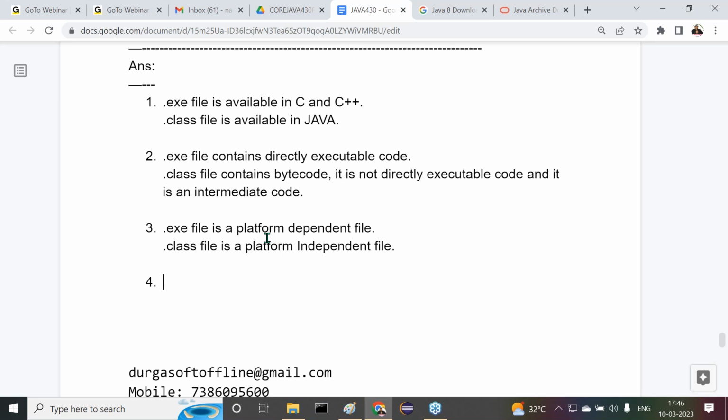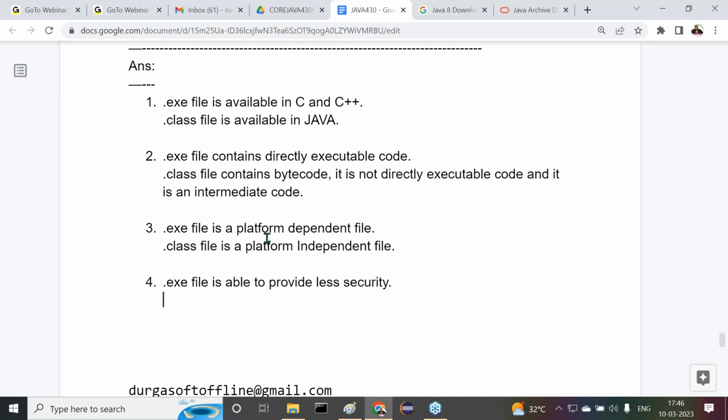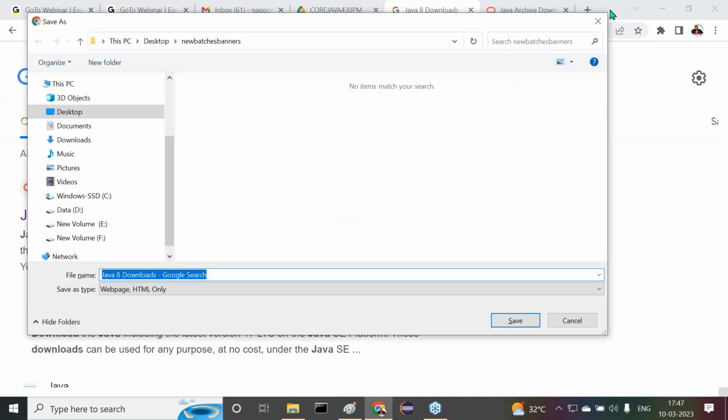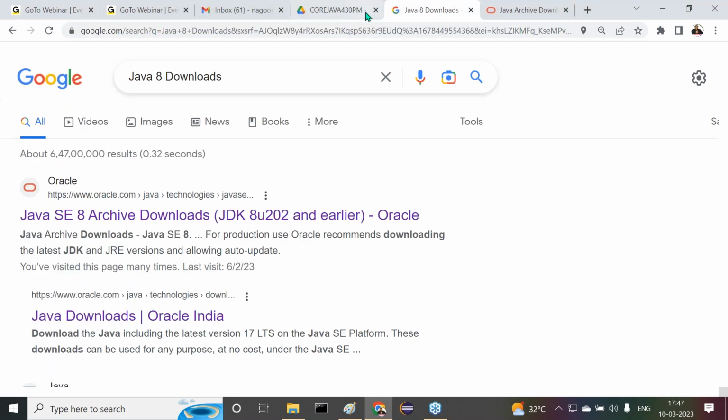So the point here is, .exe file is able to provide lesser security, but .class file is able to provide more security. All of you observe carefully what I'm providing.